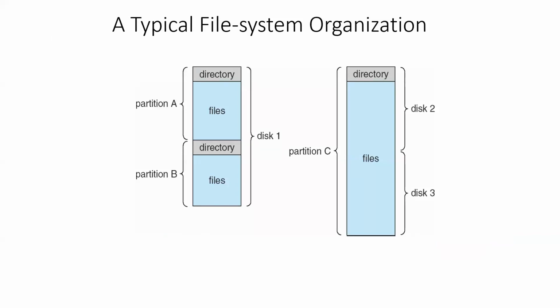Right, so this is what I said. Partitioning can be used to partition a single physical disk into multiple partitions, or else partitioning can be used to combine multiple physical disks into a single directory structure. That will be represented as a single partition. This is very much necessary for both categories, like partitioning a single physical disk into multiple partitions. That is what we do today, right? In modern user grade computers, when we have a 1 TB hard disk or 2 TB hard disk, we partition it, right?